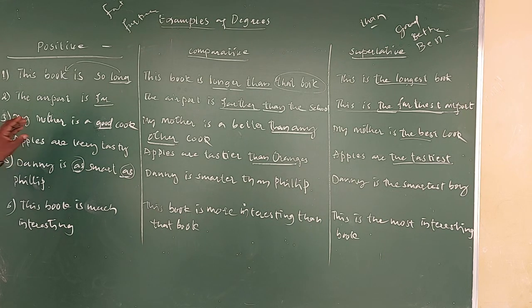Danny is as smart as Phillip. You can also take "Danny is not as smart as Phillip", but it will become negative positive. That means you should not think about that. So here you can focus on: Danny is as smart as Phillip.